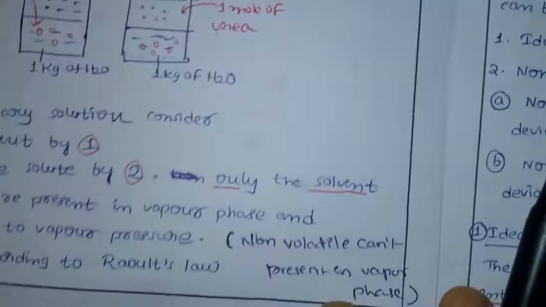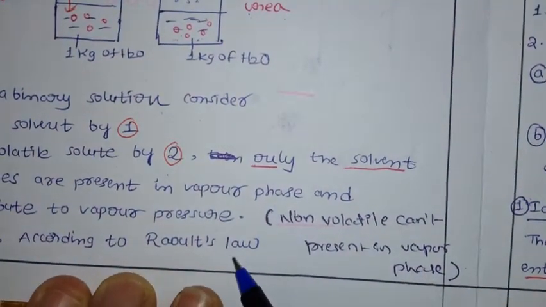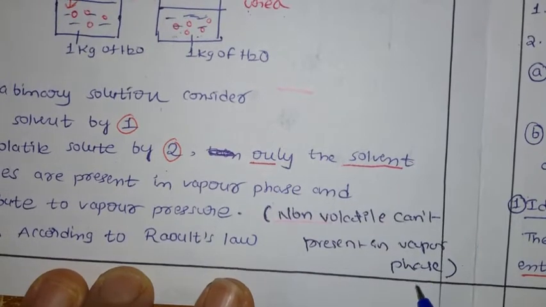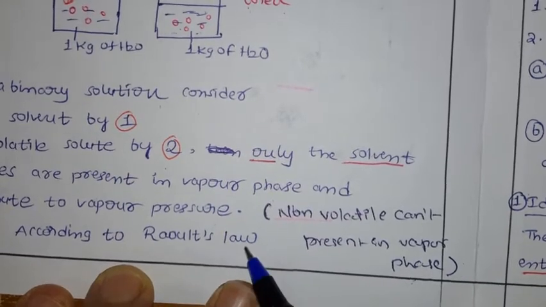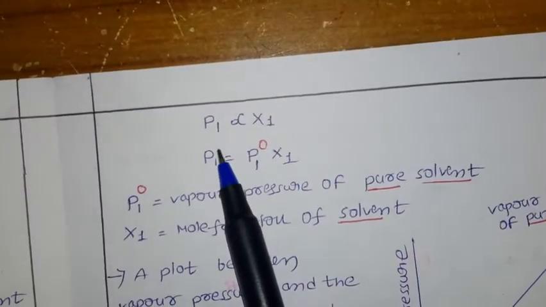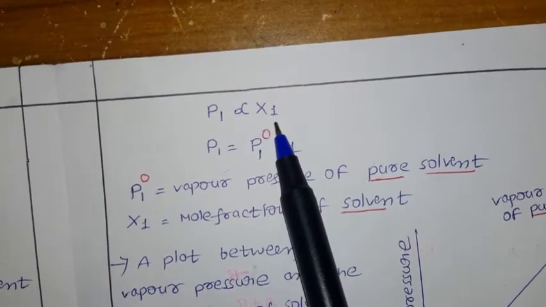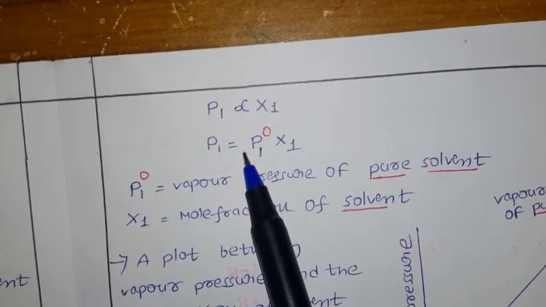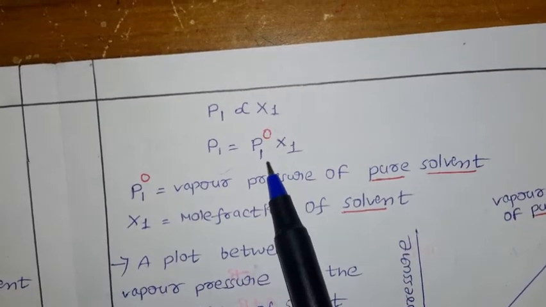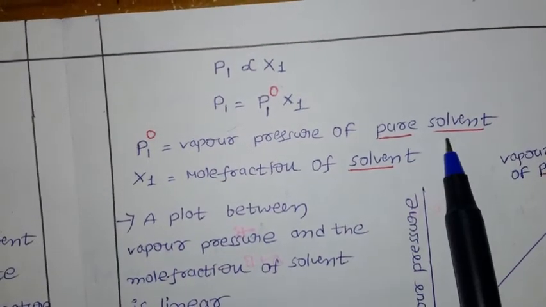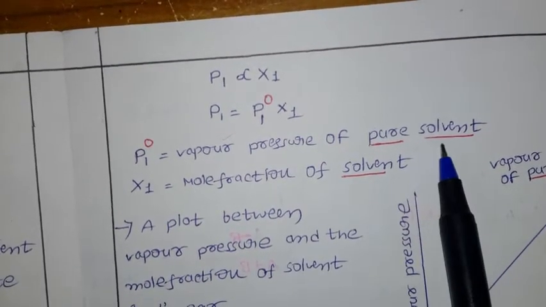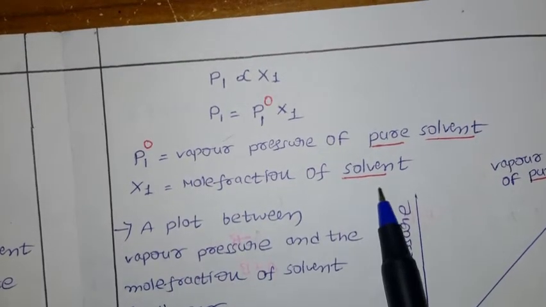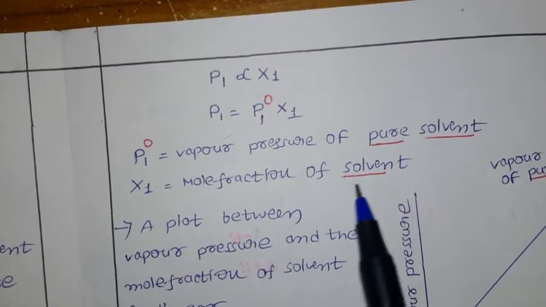So according to Raoult's law, a non-volatile solute cannot be present in the vapor phase. In the vapor phase, you cannot see vapors of the solute. If you apply Raoult's law, the partial pressure is directly proportional to the mole fraction of the component. Removing the proportionality, you get P1 = P1⁰ X1, where P1⁰ is the vapor pressure of the pure solvent, which we already discussed in the previous case, and X1 is the mole fraction of the solvent only.